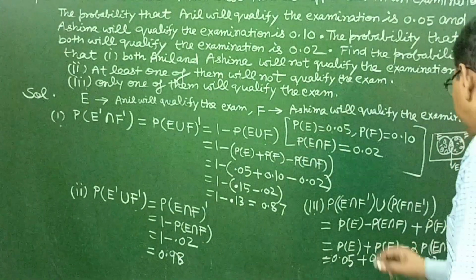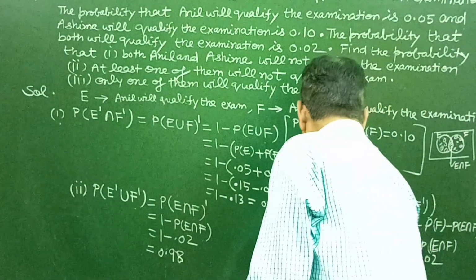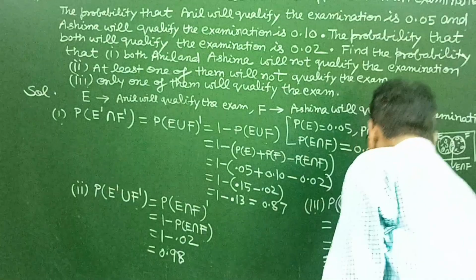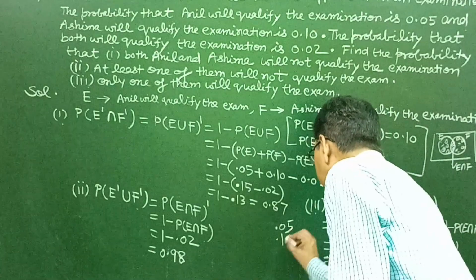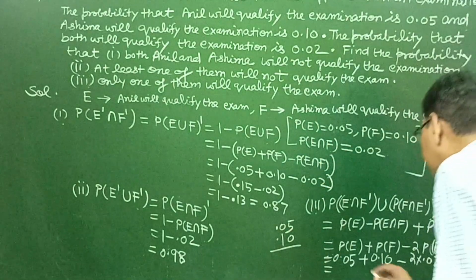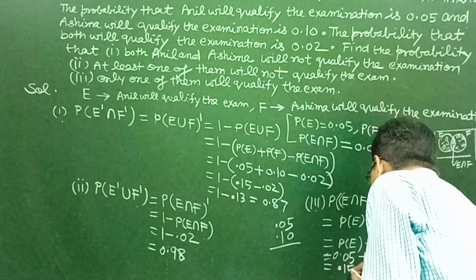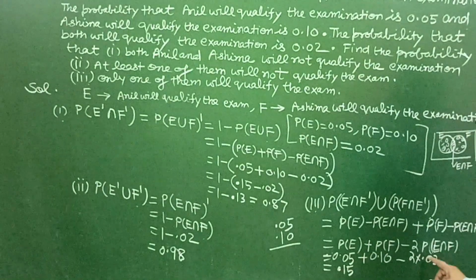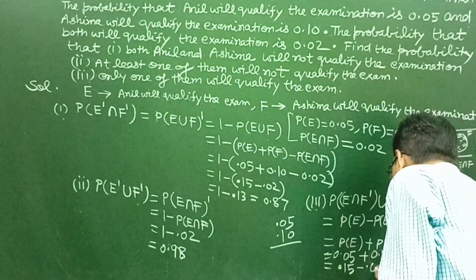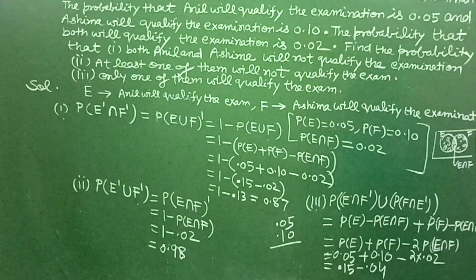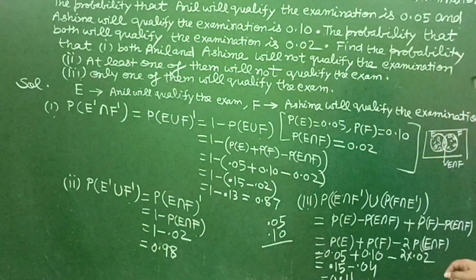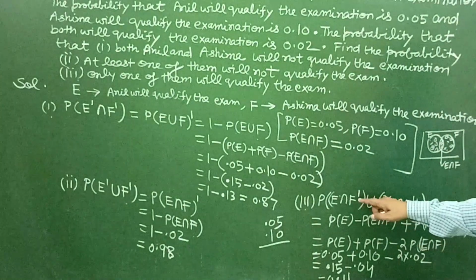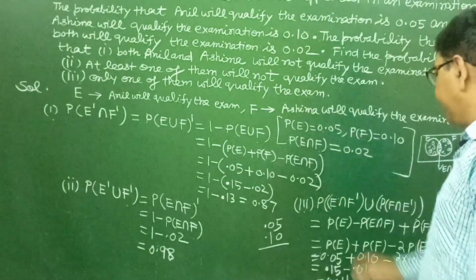If we calculate, 0.05 plus 0.10 is 0.15, and 2 into 0.02 is minus 0.04. So this is equal to 0.11. So the probability that only one of them will qualify the examination is equal to 0.11.